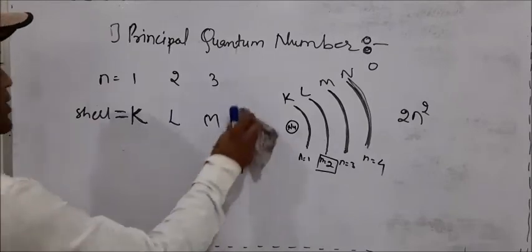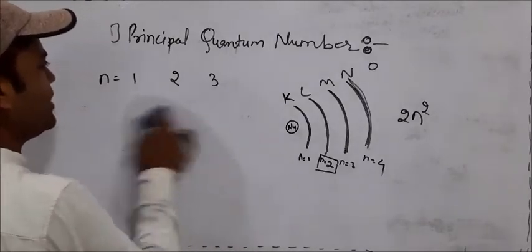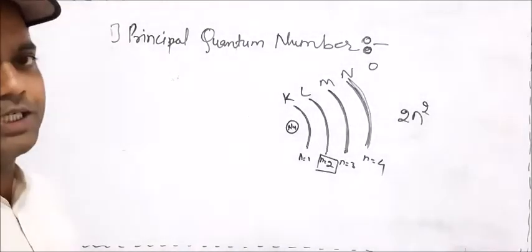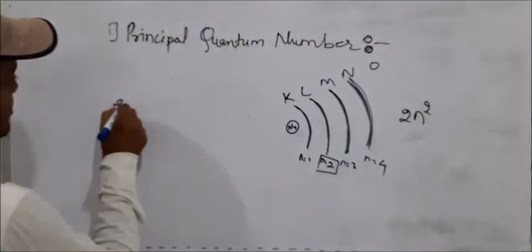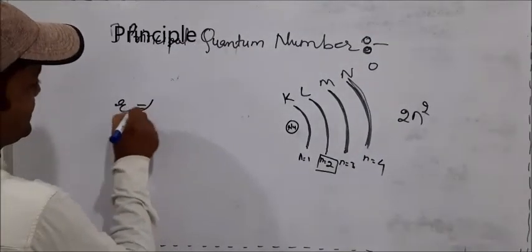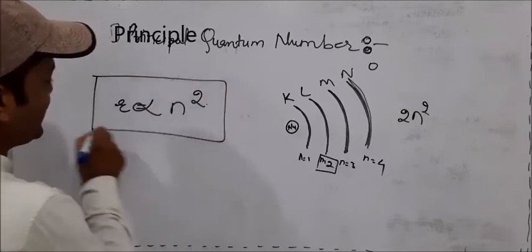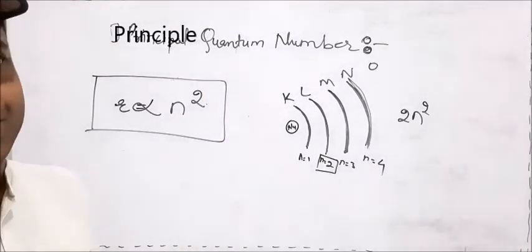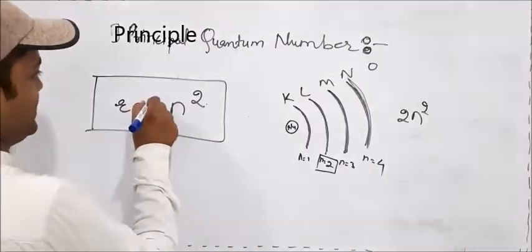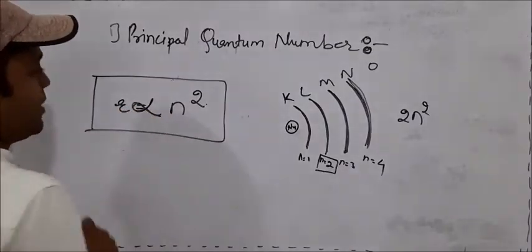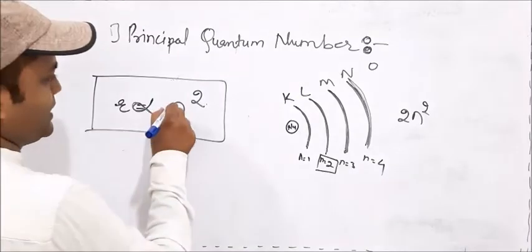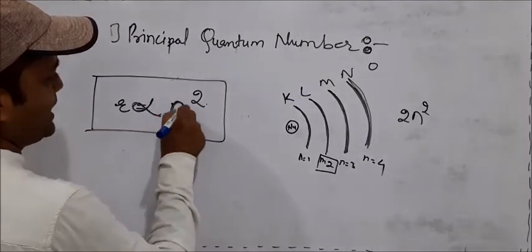Then most important, the principal quantum number gives us information about the radius. According to Bohr's formula for radius, which is well accepted, they use n. n is the principal quantum number, the energy level.